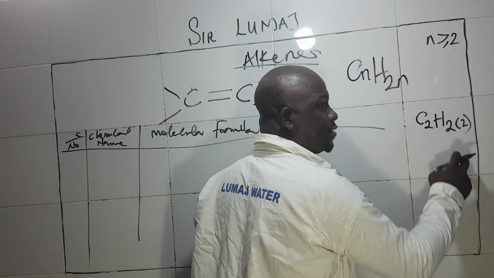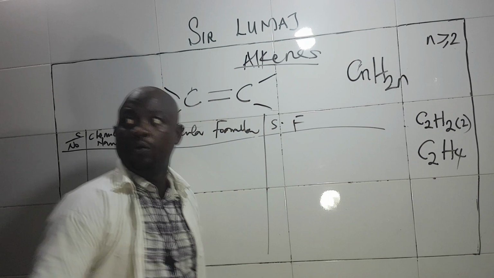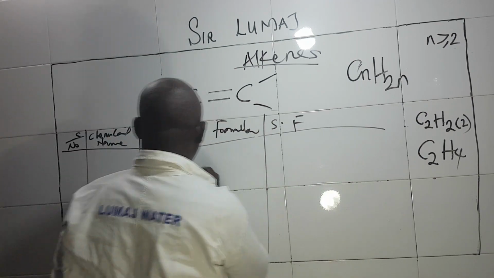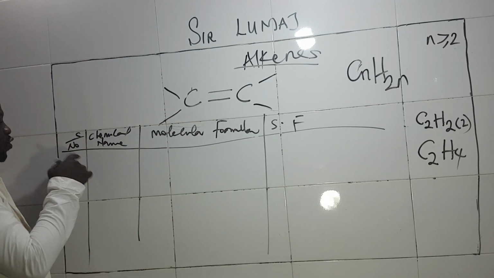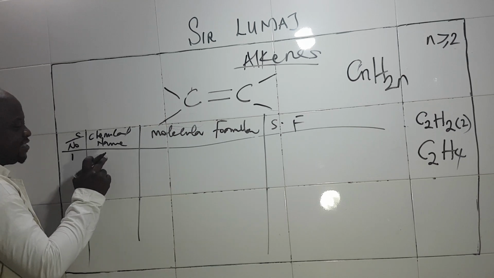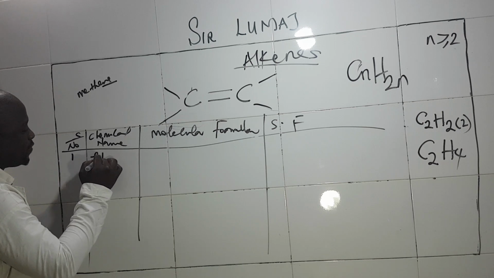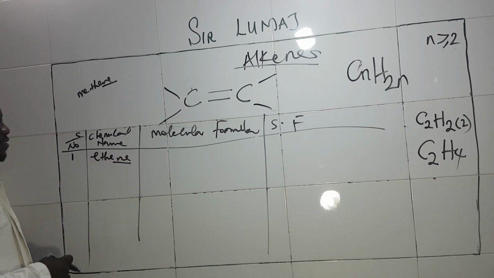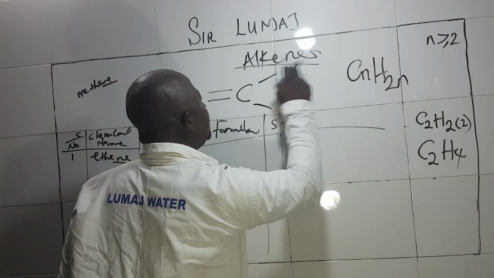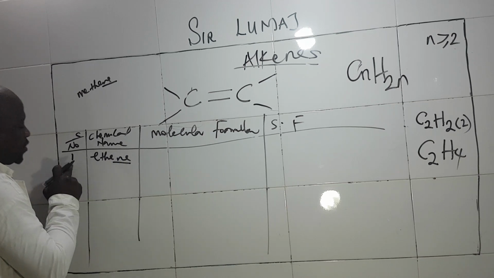H2 into bracket 2. We have C2H4. So for us to add this, we're going to have the molecular formula. The first one is going to be 1. Instead of having meth, there is nothing like meth in alkene. The first one we're going to have is ethene. Don't forget the last word, E-N-E. Ethene, gotten from this E-N-E of alkene. Ethene is the first that we have.